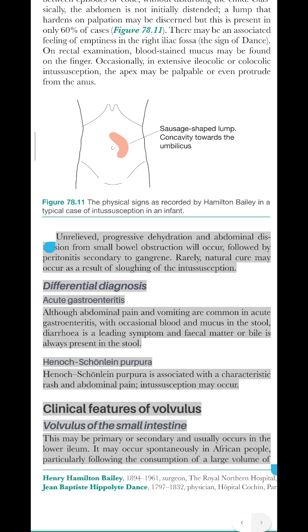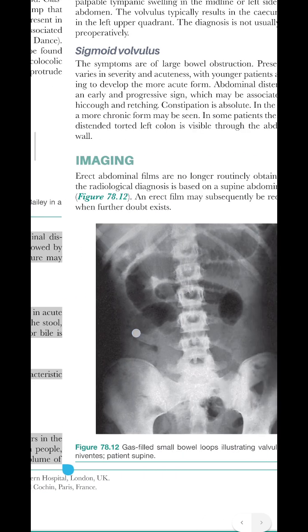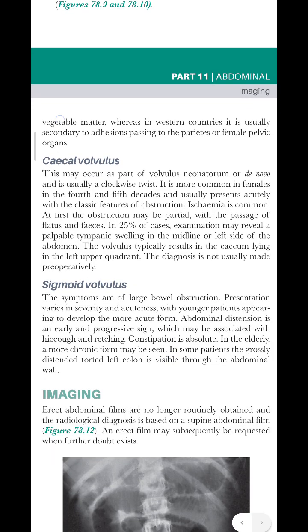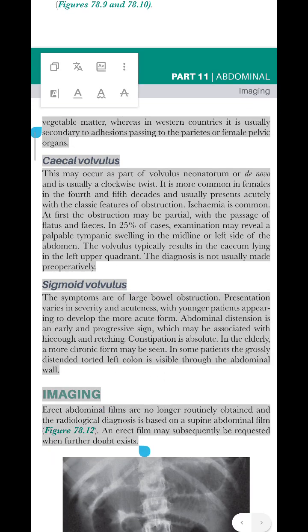Volvulus of the small intestine. This may be primary or secondary and usually occurs in the lower ileum. It may occur spontaneously in African people, particularly following the consumption of a large volume of vegetable matter, whereas in Western countries it is usually secondary to adhesions passing to the parietes or female pelvic organs.